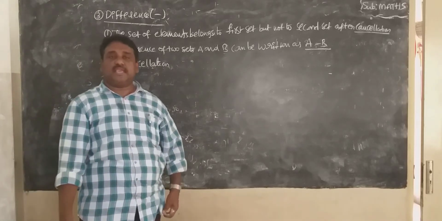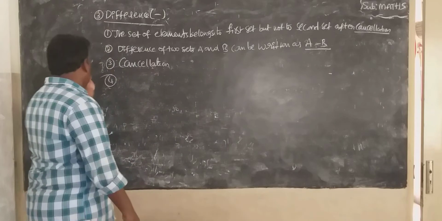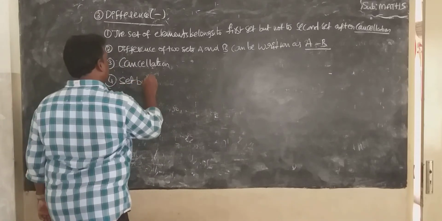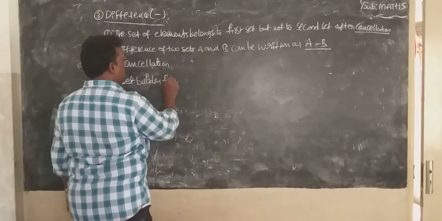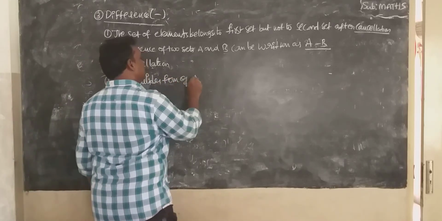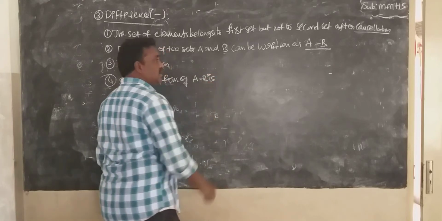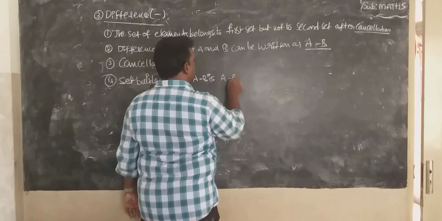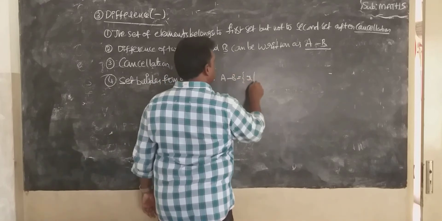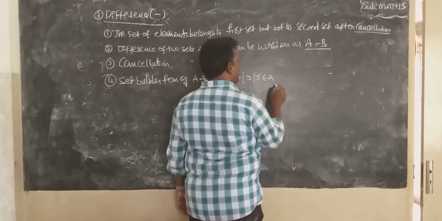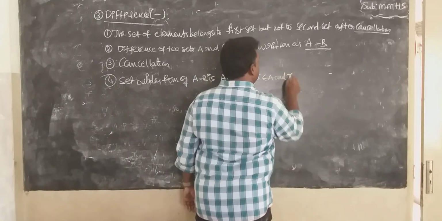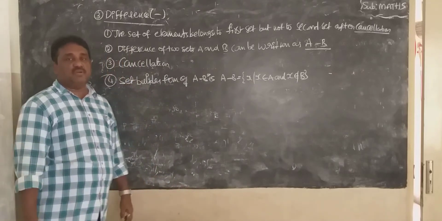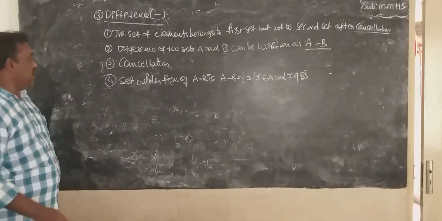Then set builder form of A minus B is A minus B equal to X such that X belongs to A and X does not belong to B.